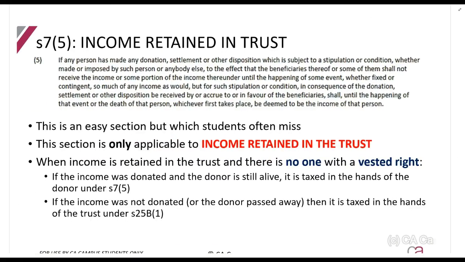Okay, so it says here, if any person has made any donation, settlement, or other disposition, which is subject to a stipulation or a condition, whether made or imposed by such person or anybody else, to the effect that the beneficiaries thereof, or some of them, shall not receive the income, or some portion of the income thereunder, until the happening of some event, whether fixed or contingent. So, whether fixed or contingent.